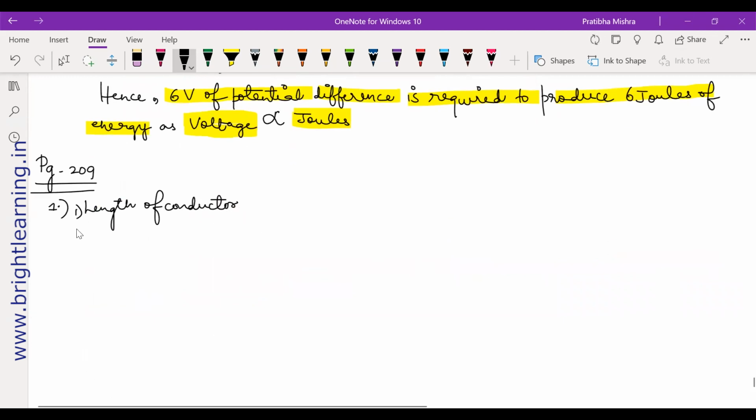So it depends on length of conductor, cross-sectional area of conductor, and the material of conductor. It also depends on temperature. Very good. The third point can be temperature of conductor.